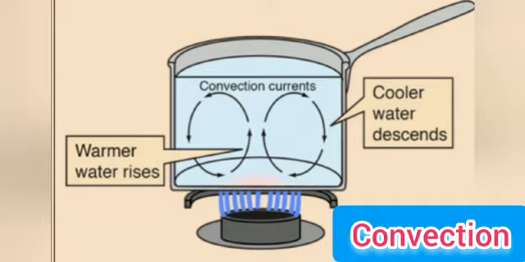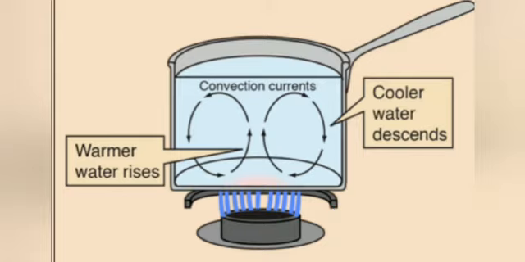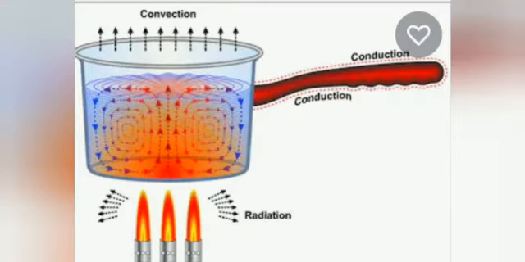In the solid case, there is transfer of energy, not movement of molecules. But in the case of liquids and gases, there is movement of molecules from one part to another to transfer energy.